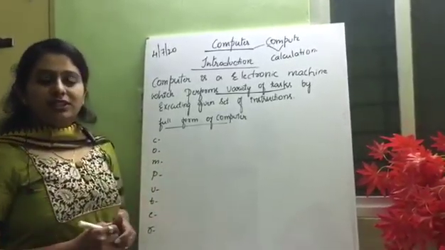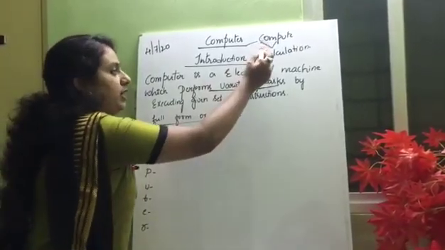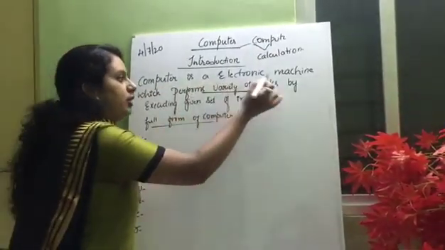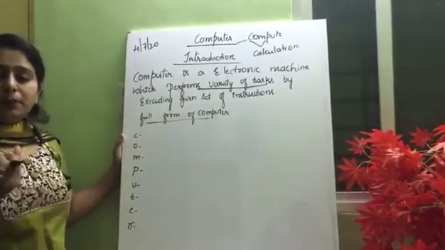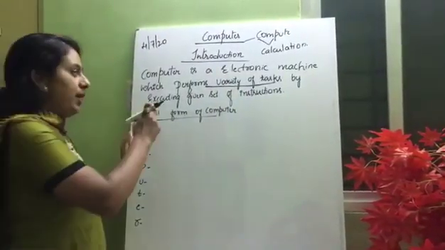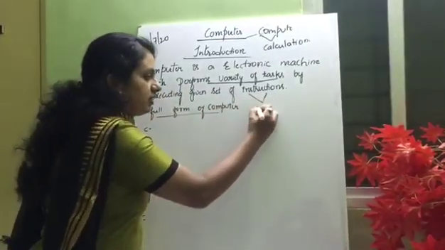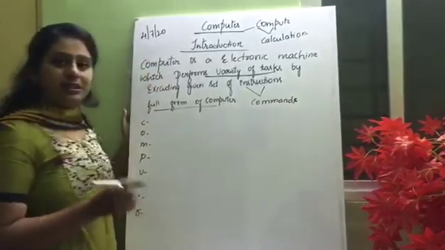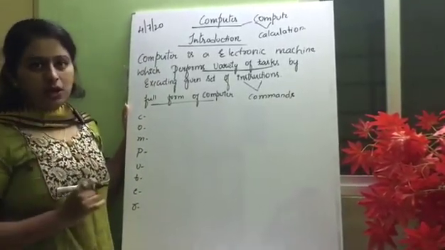From where we got the word computer? Computer is a word derived from compute. Compute means calculation. So computer is an electronic machine which performs varieties of tasks. How will it perform the varieties of tasks? By executing a given set of instructions. Here instructions are nothing but the commands. Whatever commands we give, the computer will accept the data, process the data and display the output.